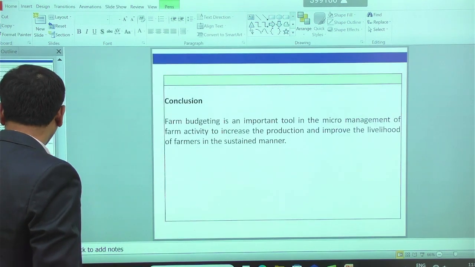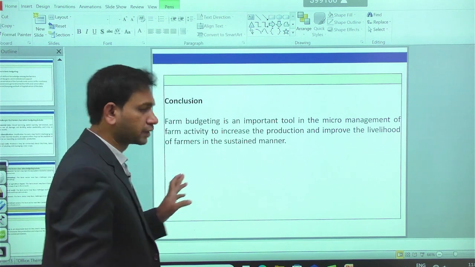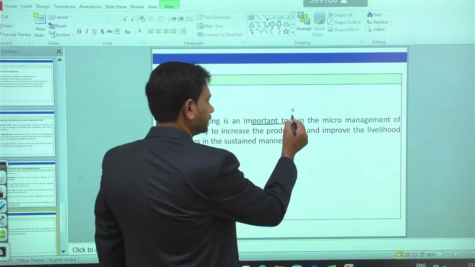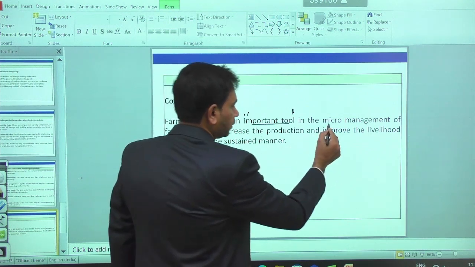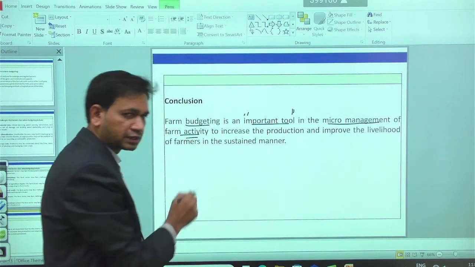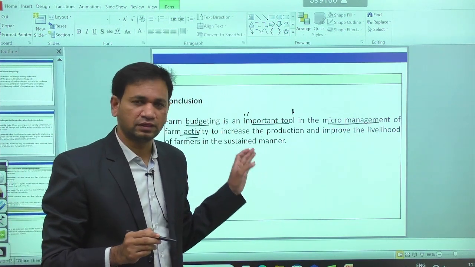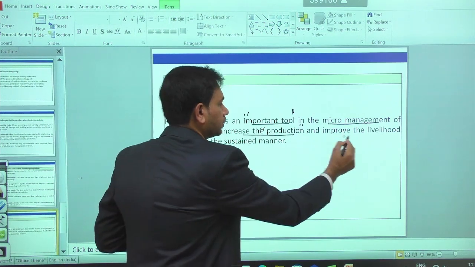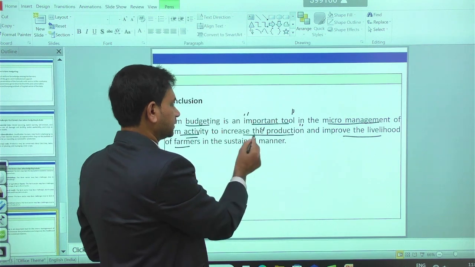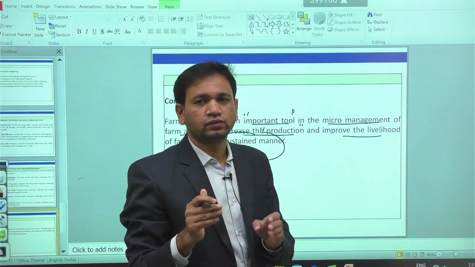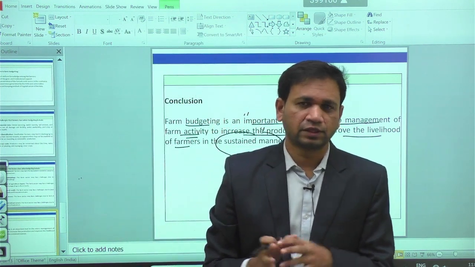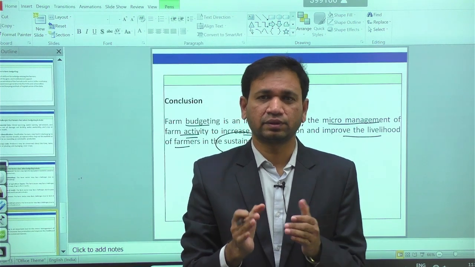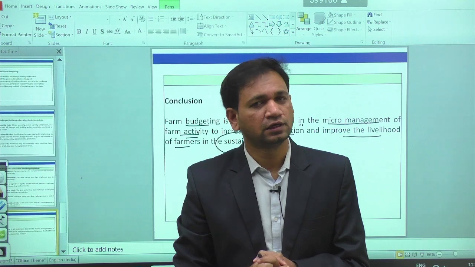In conclusion, in the case of farm budgeting, farm budgeting is an important tool, one of the important tools in the micromanagement of farm activity, to increase the production and improve the livelihood of the farmers in a sustained manner. Because whatever tools we have in farm management, with the help of these tools we have to increase the livelihood of the farmers in a sustained manner. That is the basic objective we have in farm management.